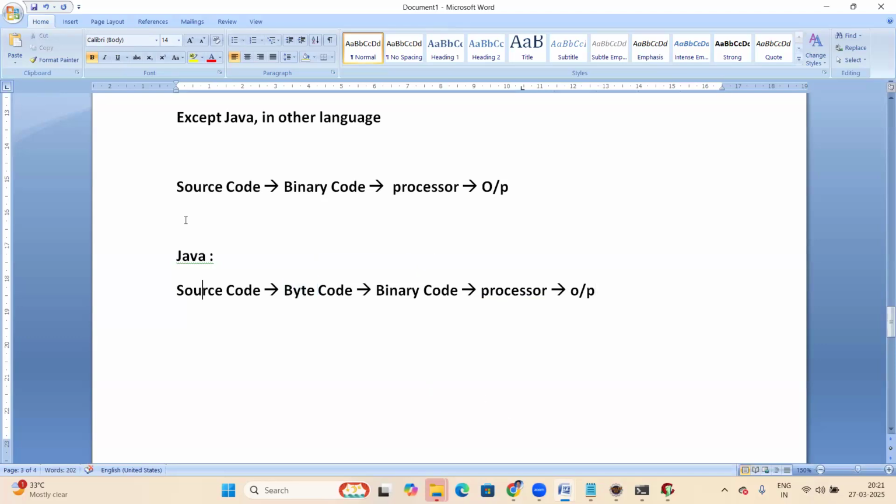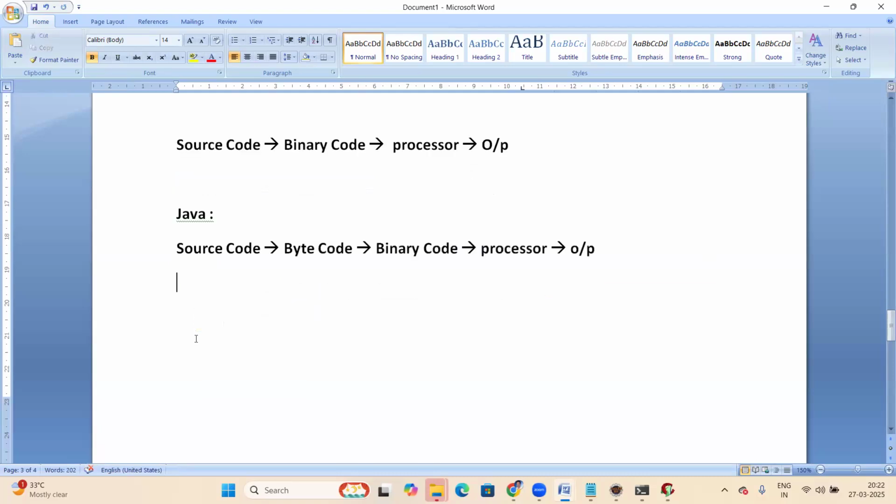In Java there are two stages. First stage, source code to bytecode, and next stage, bytecode to binary code. Java programs work in two stages. Others have only one stage, one step. But Java has two steps. So bytecode is the intermediate code in Java.